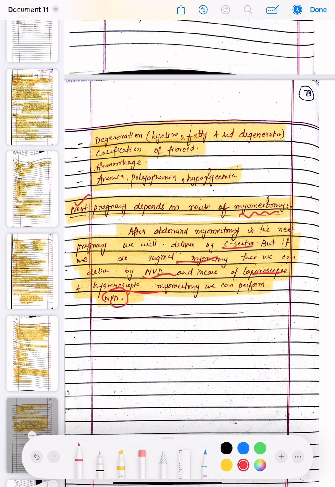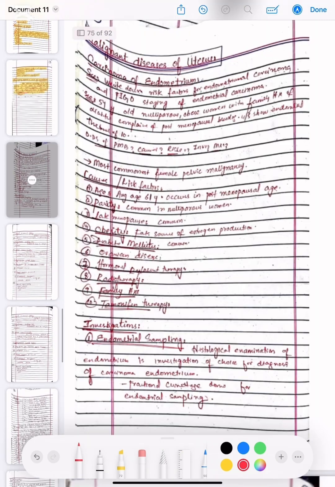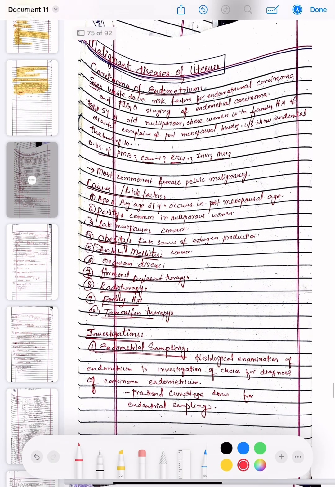Now coming towards the next topic, that is malignant diseases of the uterus. Okay, so this is the carcinoma of endometrium. Fibroid is a benign disease and the malignant diseases are the cancers. So we are having the carcinoma of endometrium.